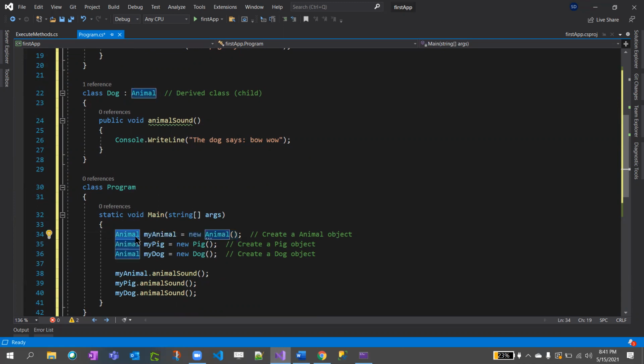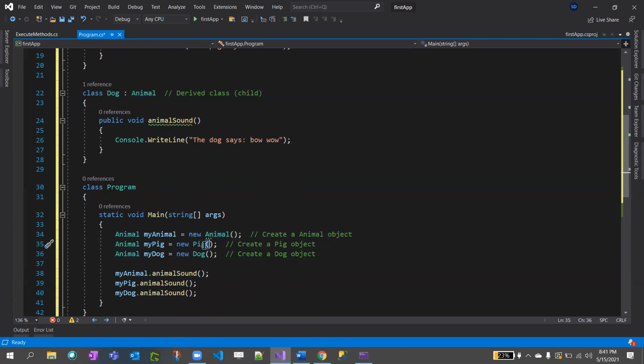In the interface, what we did was declare a variable equal to new child. Here, instead of the interface, we just declare the base class, the parent class. Animal is a parent class. Animal equal to new Animal creates an animal object. Now we are saying to the base class, hey animal, your child class is pig now.